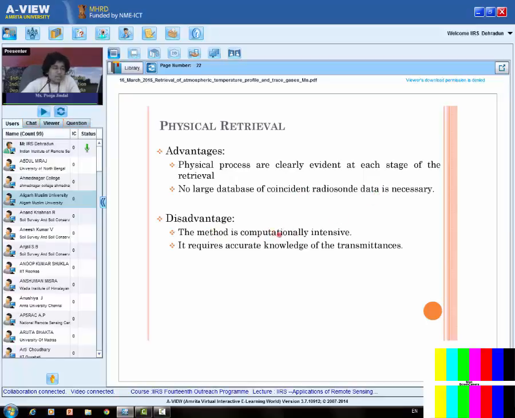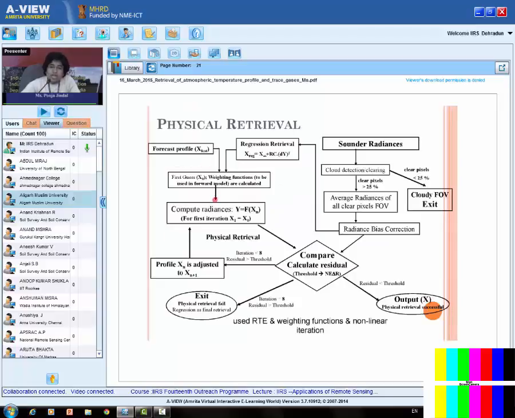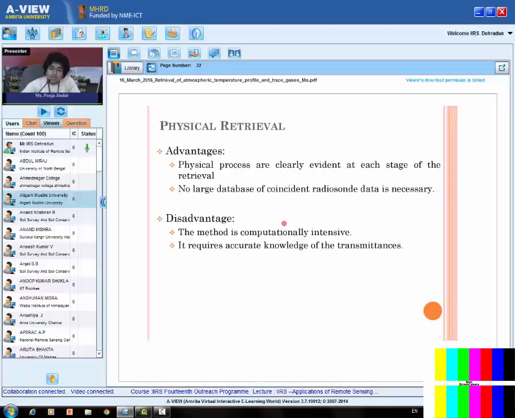Disadvantages, the method is computationally intensive. Of course it takes a lot of time to solve the problem because the model is running in the labs, and high-end performance computers are also required to solve the problem. And it requires accurate knowledge of transmittances, means atmospheric information, constituents, various trace gases information is required. Right? So the advantage is physical process is there, large coincident data set is not required, but disadvantage is computationally intensive and transmittance knowledge is required.